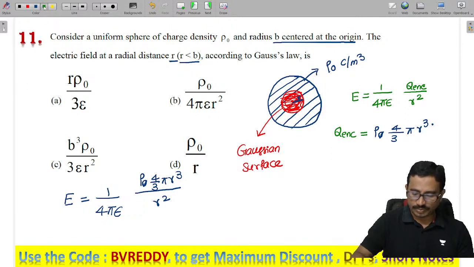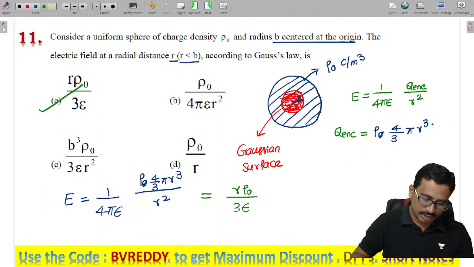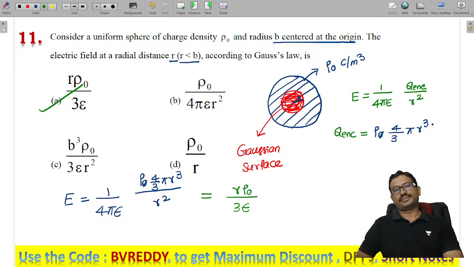Now let's substitute the values. The 4 pi will get cancelled. Finally, what we get is r rho naught by 3 epsilon. So this is the electric field. Done?